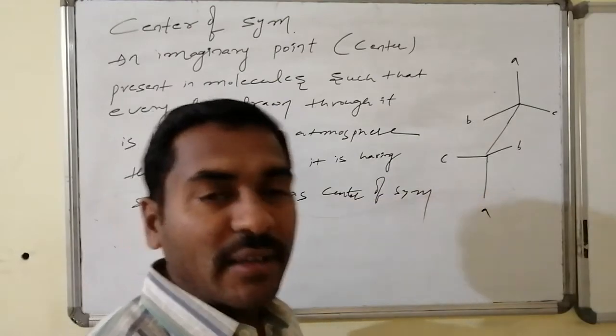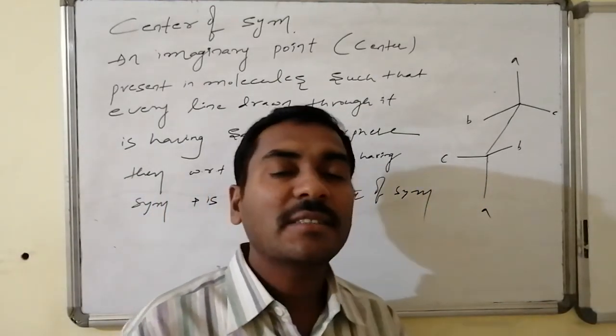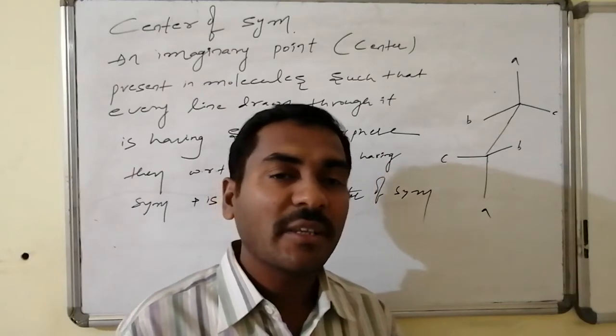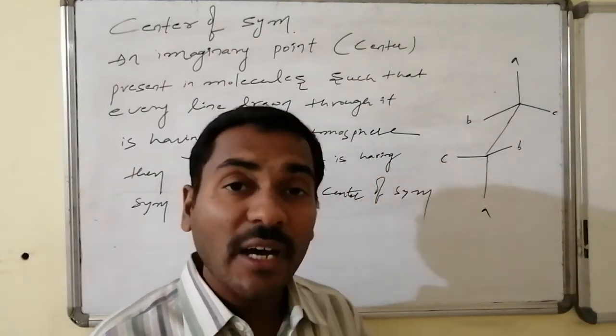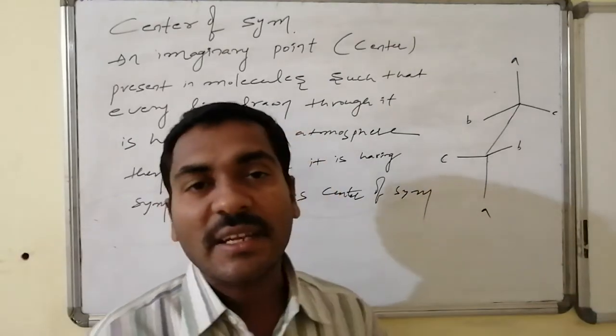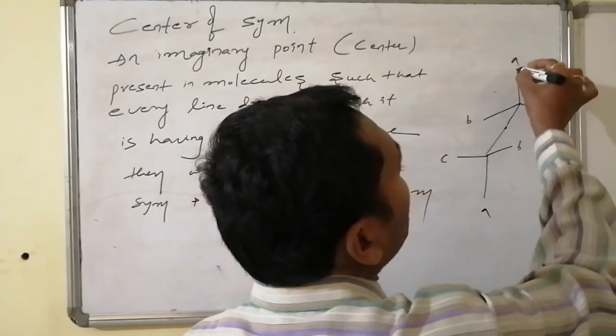In writing the stereoisomers, in interchanging the functional groups or the valencies connected on the carbon atoms, if you get such an adjustment, suppose here I am expecting a center, an imaginary point.